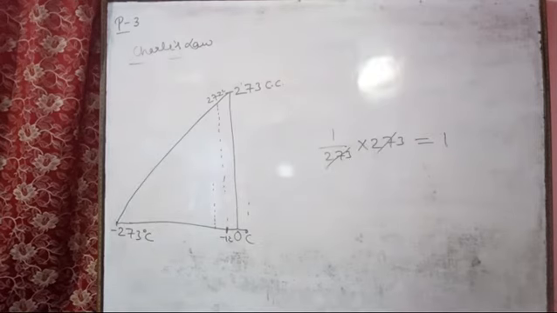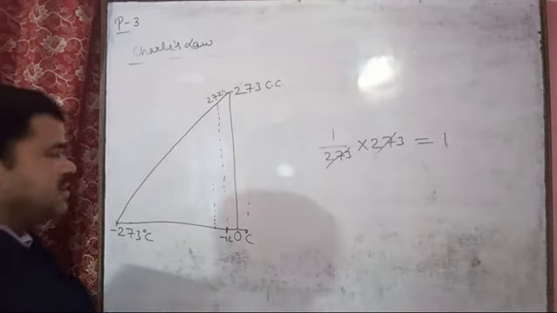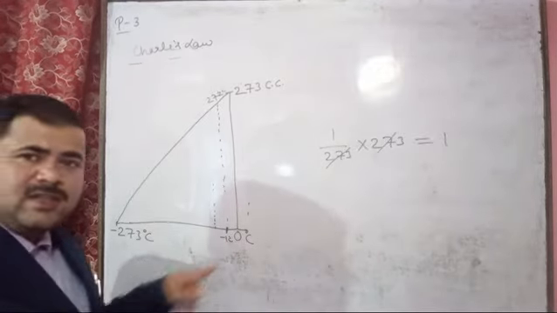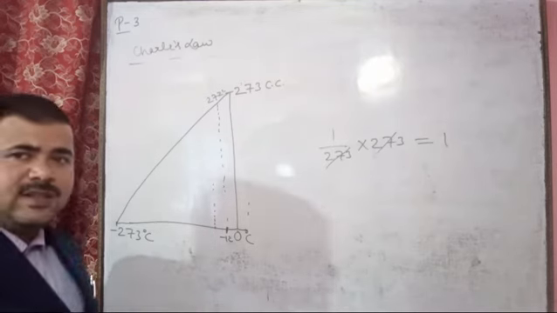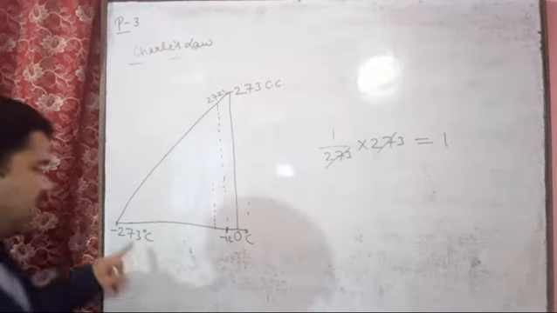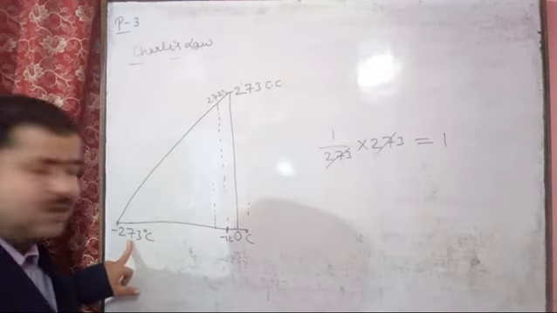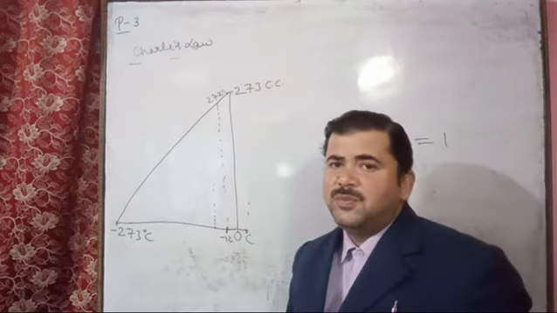After this, this is the Celsius scale, because we are representing the temperature in Celsius. So here 0 degree Celsius, then minus 273 degrees Celsius, and this minus 273 degrees Celsius is called the absolute zero.